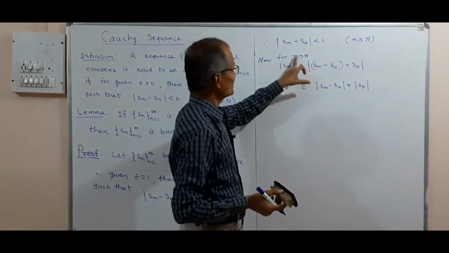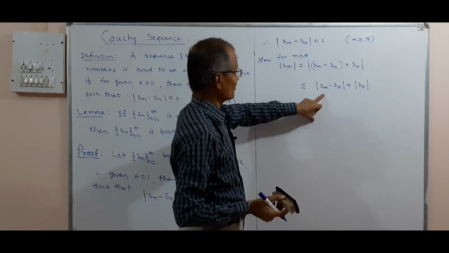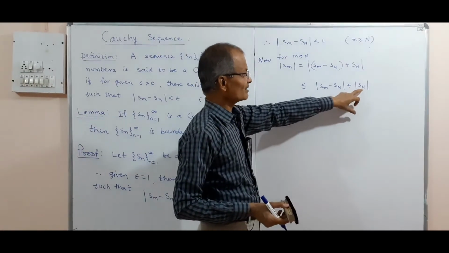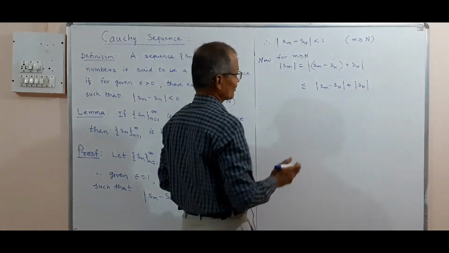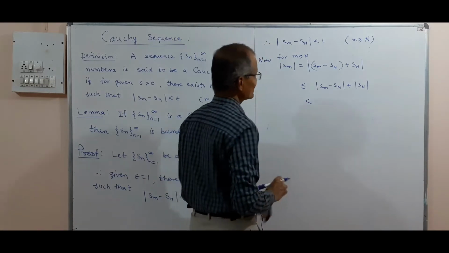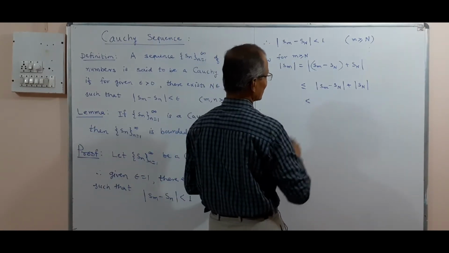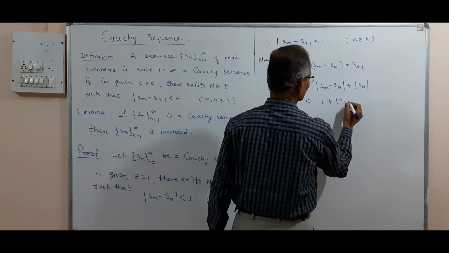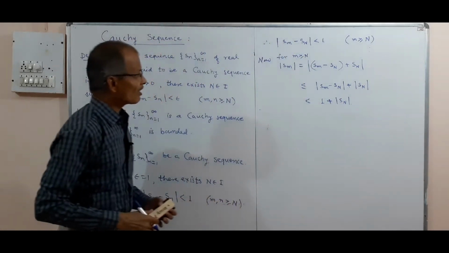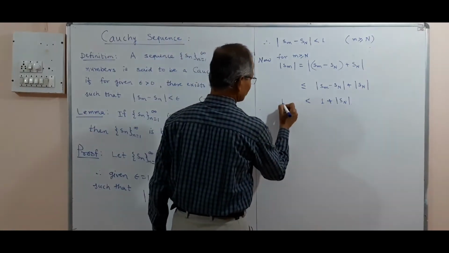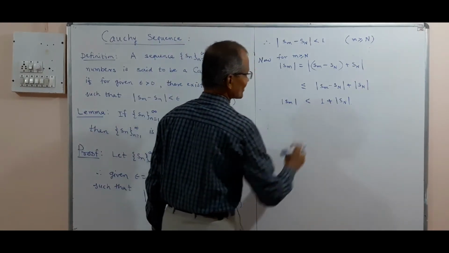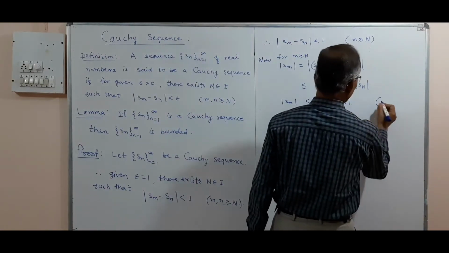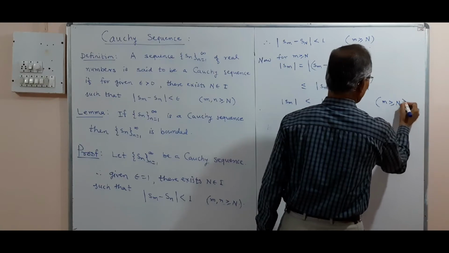And now when m is greater than or equal to capital N, this value is strictly less than 1, and we will write this as Sn as it is. So therefore this is less than 1 plus mod of Sn. Thus mod of Sm is less than 1 plus mod S capital N, and this is for m greater than or equal to N.